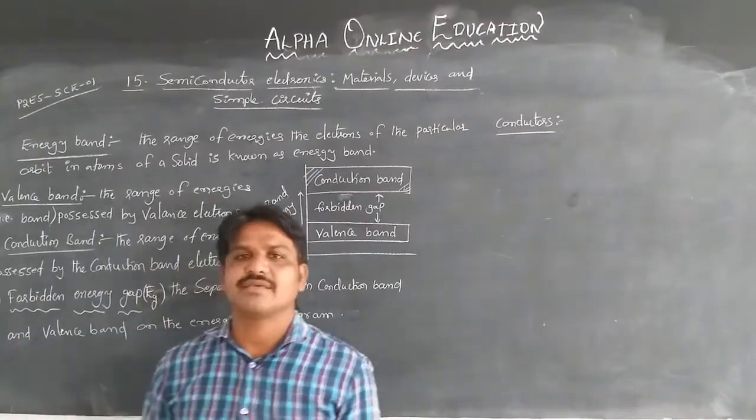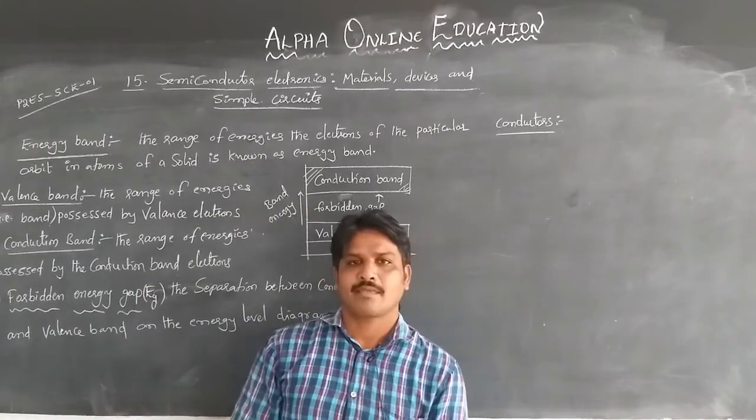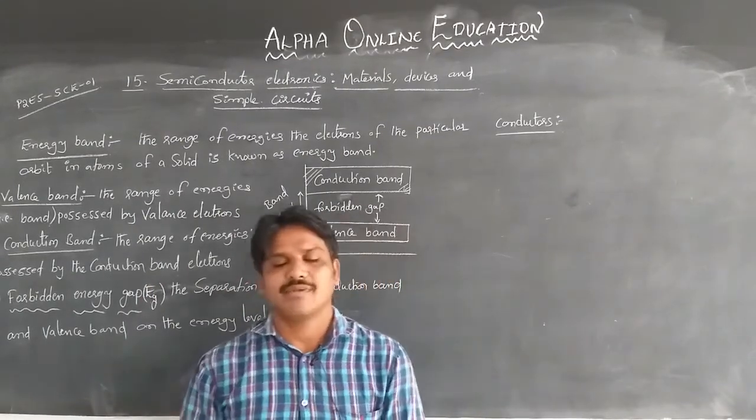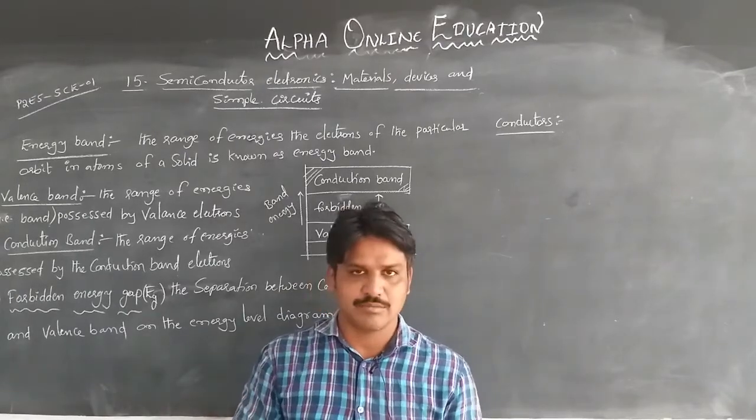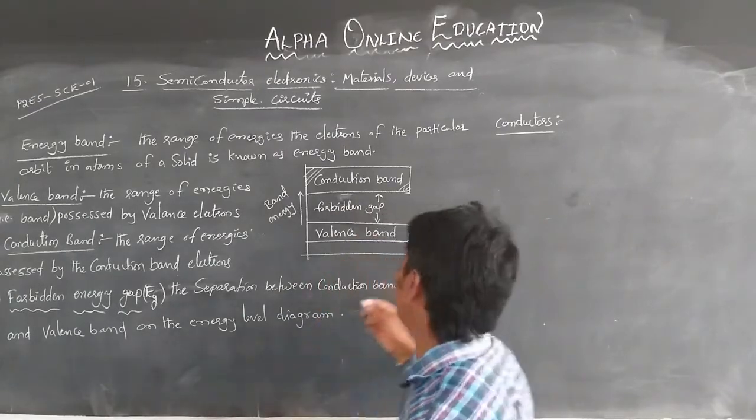According to the band theory of solids, we know that electrons revolve in an atom around the nucleus.